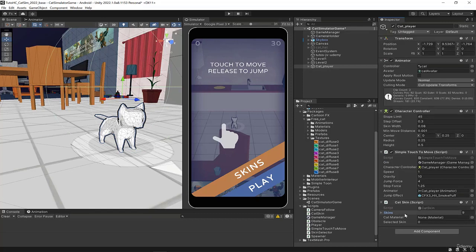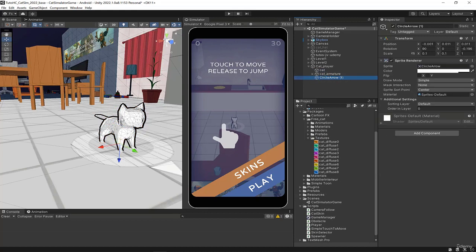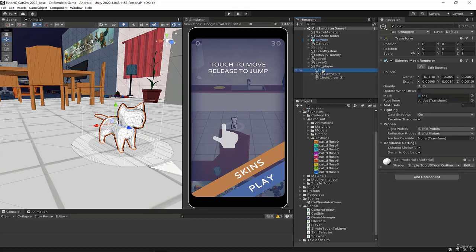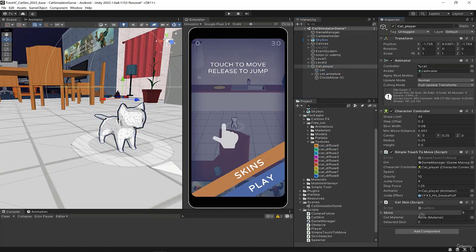Here, I define them. Then we need the cat material. It's hidden in there, I think. I don't know how the designer created his 3D model, but we've got the cat here, and there are the cat materials here. I'll take the cat and drag it over there.